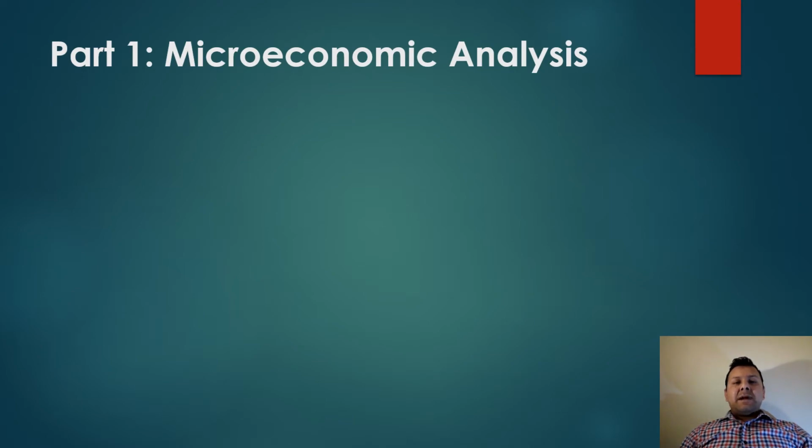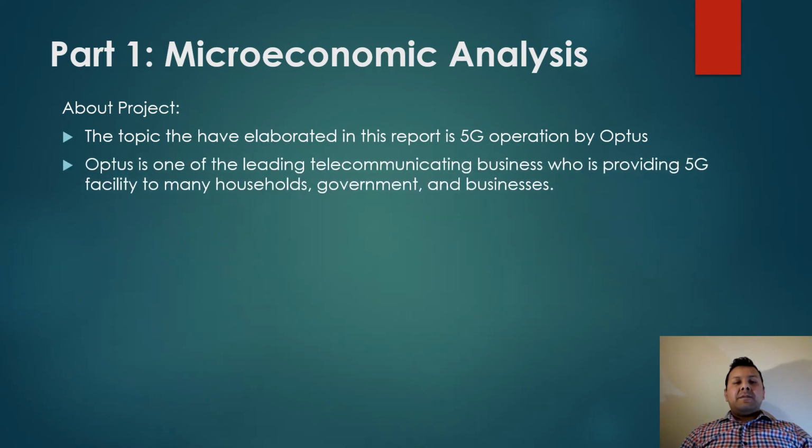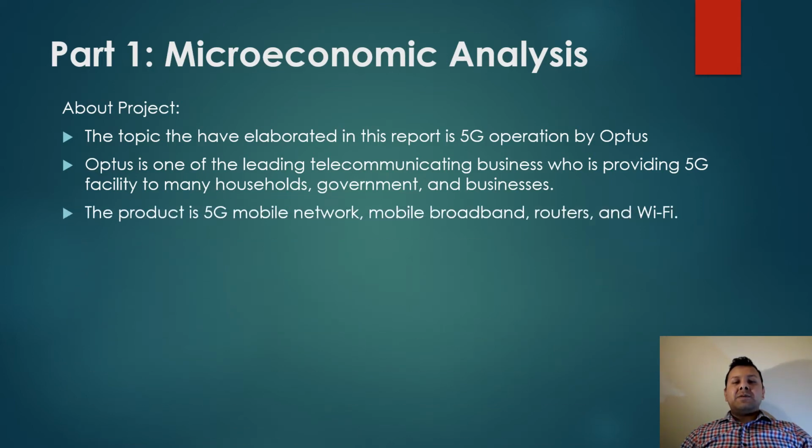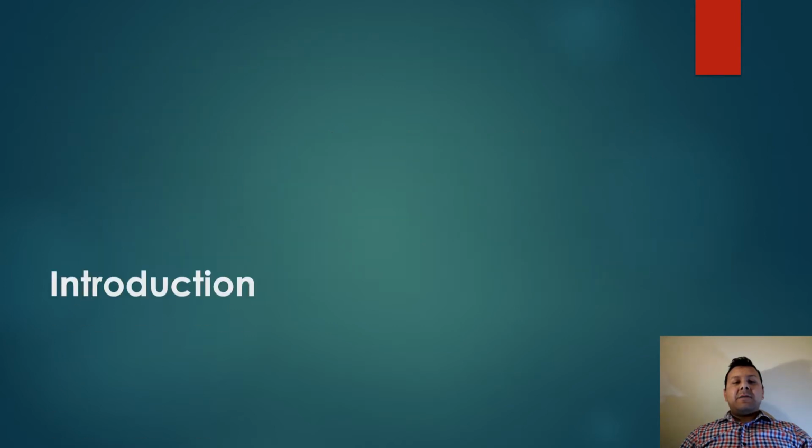Part 1, there is microeconomic analysis about the project. The topic elaborated in the report is 5G operated by Optus. Optus is one of the leading telecommunication businesses providing 5G facilities to households, government and businesses. The products are 5G mobile network, mobile broadband, routers and Wi-Fi. This will mostly help businesses and individuals working from home, students, lecturers and professionals, control traffic and help connect people with a high speed 5G network.